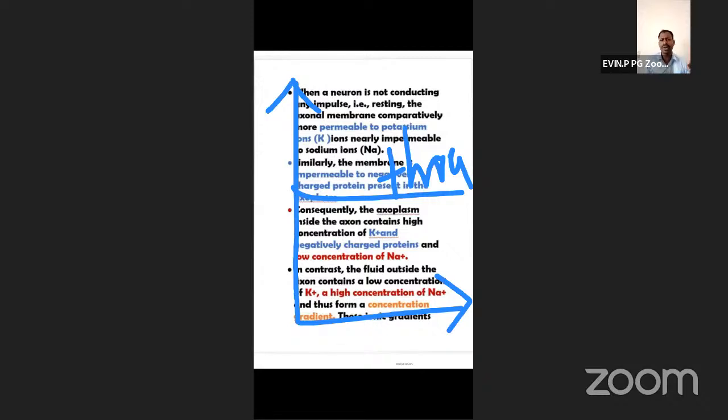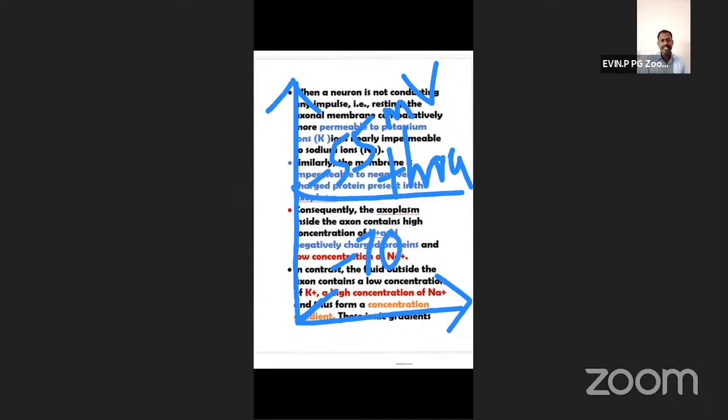So that is known as threshold. The threshold potential is minus 55 millivolt. Got it? Okay, now recall the resting potential. What is the resting potential here? Yes, minus 70 millivolt. So the resting potential is minus 70.